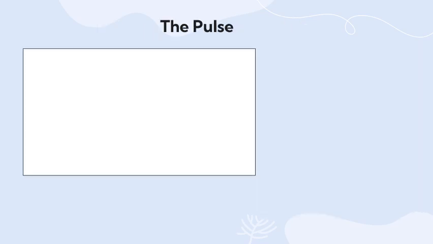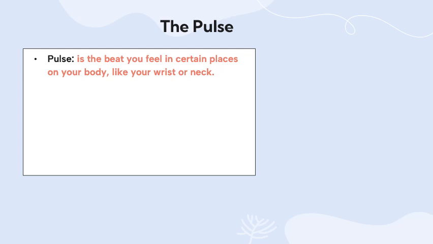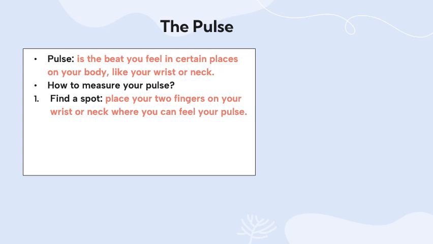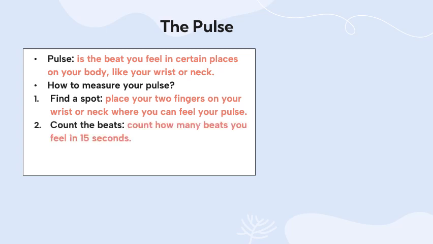What is the meaning of pulse? Pulse is the beat that you feel in certain places in your body, like your wrist or your neck. How can we measure the pulse? It's so easy. You can find a spot and place 2 fingers, or even your thumb, on the wrist or the neck where you feel your pulse.